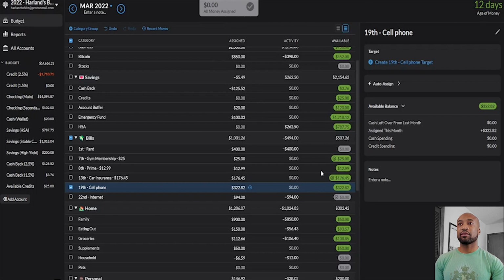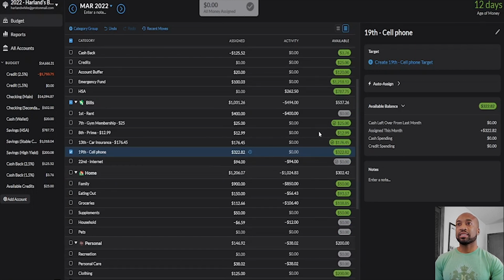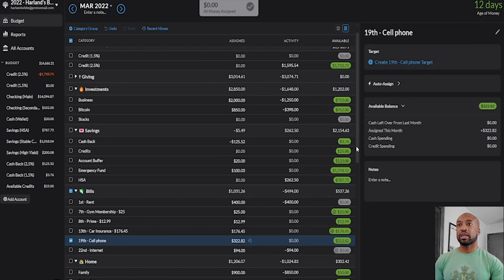And so all of the dollars that I have in my bank account essentially have been categorized over here in these categories in green. Next, rule number 2 is embrace your true expenses.